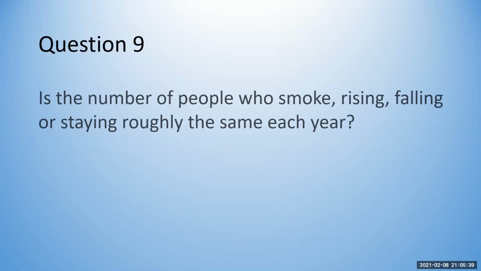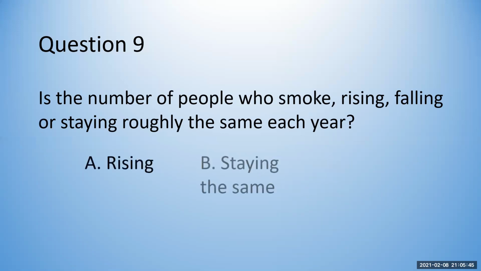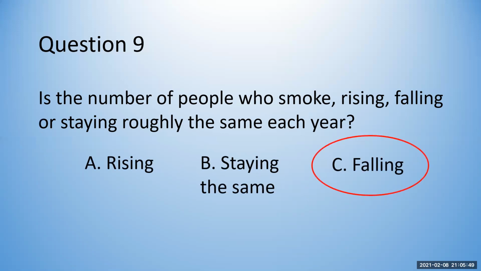Question 9. Is the number of people who smoke rising, falling, or staying roughly the same each year? The answer is falling. Smoking is less popular in the adult population than it used to be. This is because people know about the health risks, the rising costs, and laws in some countries that make smoking antisocial and banned from being advertised.